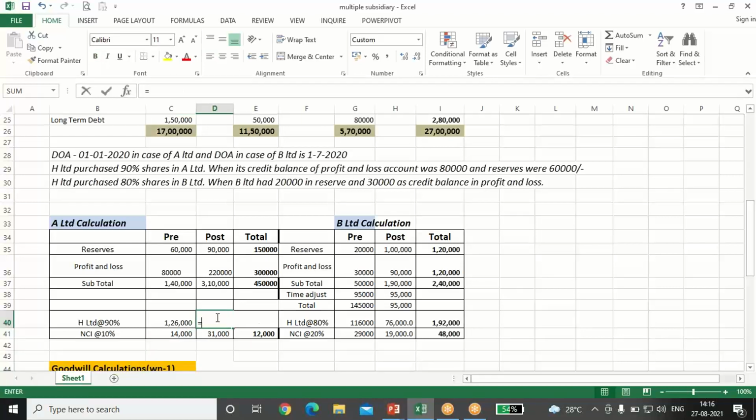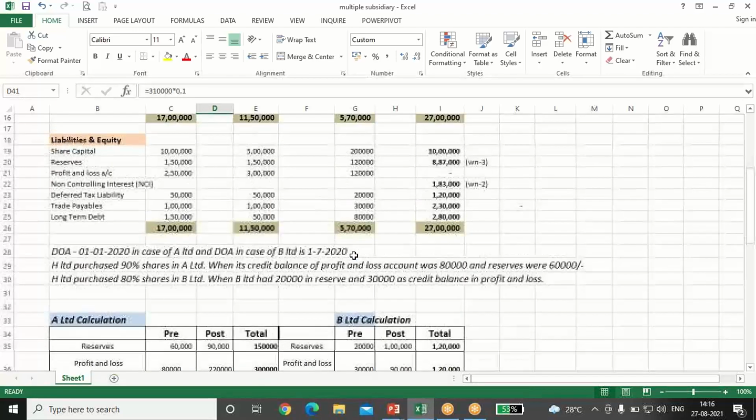Similarly, in case of post profit also, 3,10,000 into 90, 3,10,000 into 10, it is 31,000.